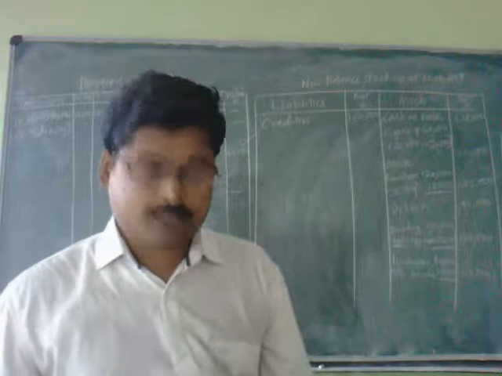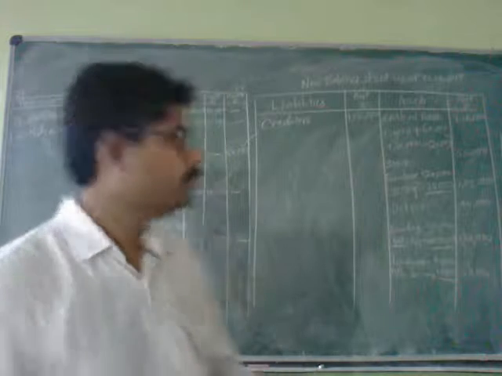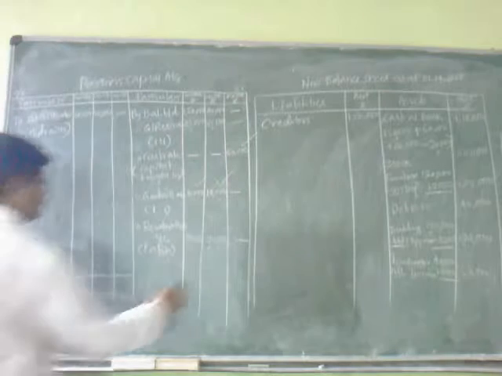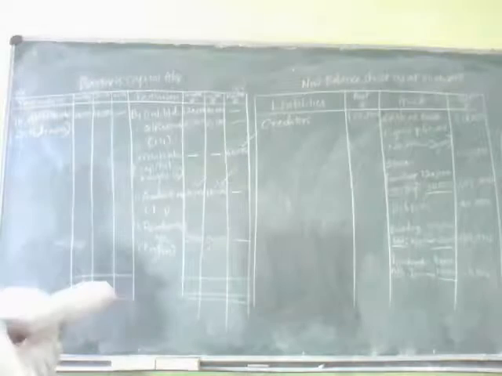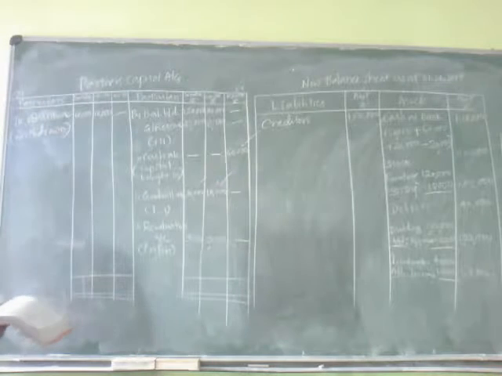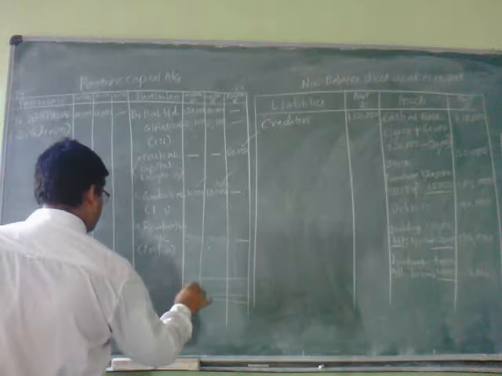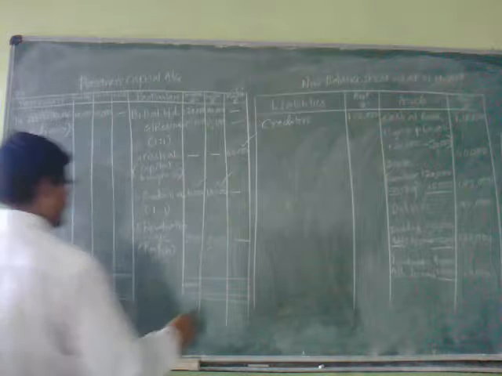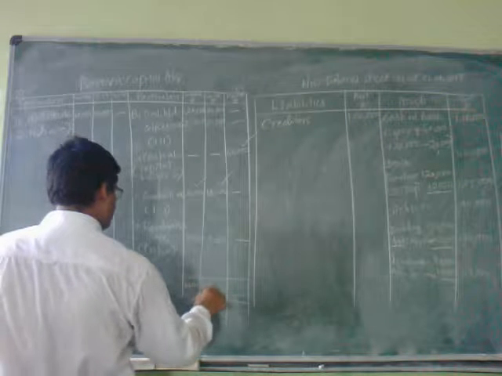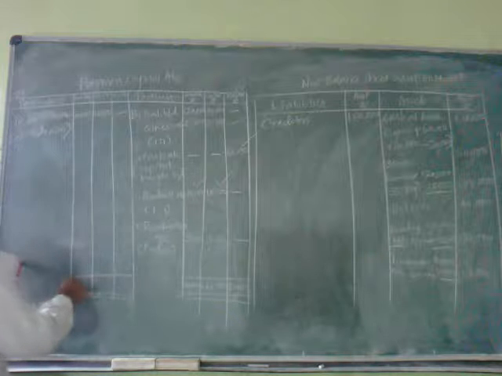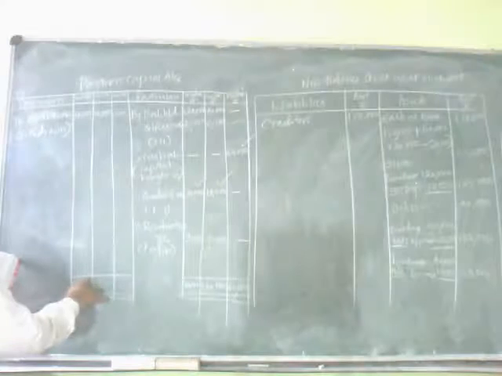Now you can close the partners' capital accounts also. Now the credit side is more. The balance at the credit side is 1,64,000 and 1,24,000 and 60,000. The same amount I am going to write at the debit side also.